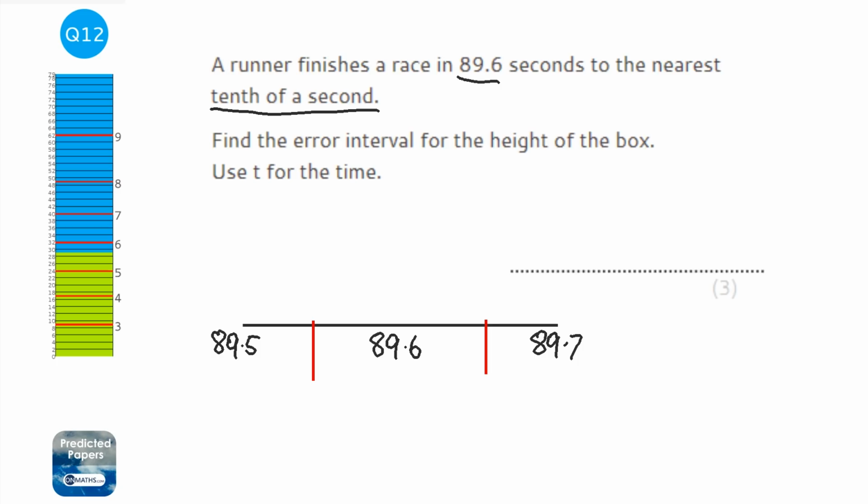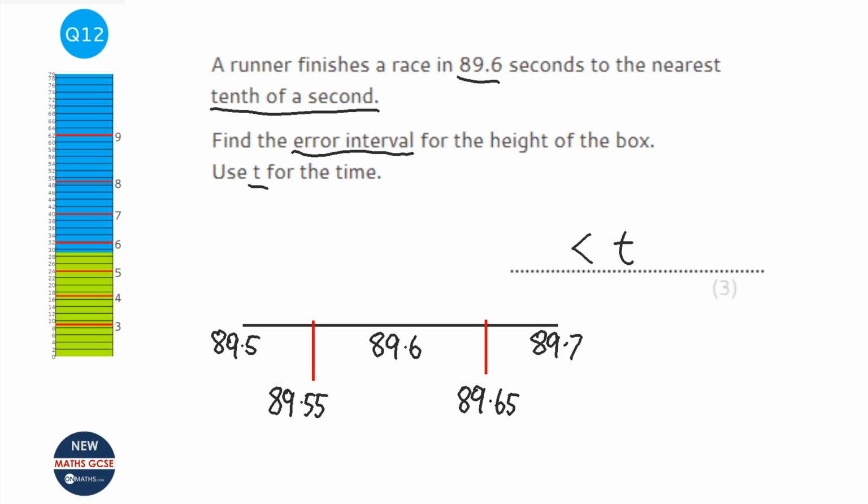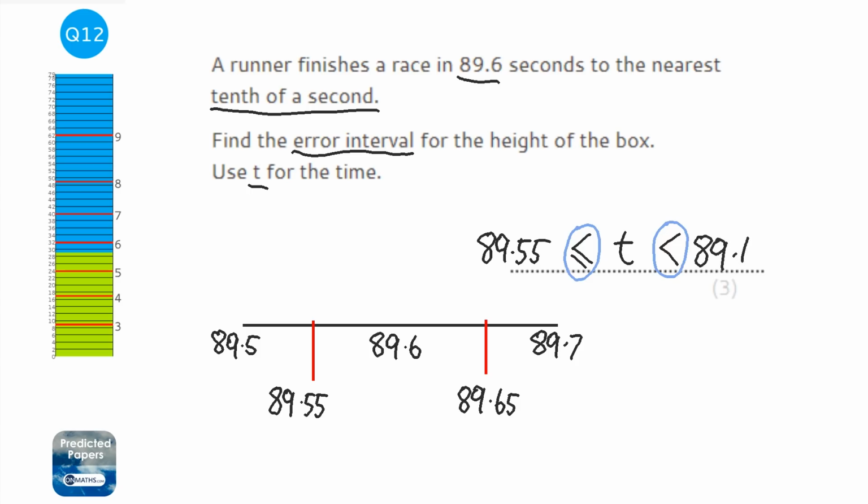Now to find the bounds, we just find the halfway points. This left hand one will be the lower bound, the right hand one will be the upper bound. So that's going to be 89.55 and 89.65. Now it says it wants it as an error interval and use t for the time. So we put t in the middle, then we put the greater than sign on the left hand side, and then just the normal inequality on the right hand side. Now these two signs here will always be the same. Okay, so when you're asked to do an error interval, it's that way around. So we're going to do our 89.55 on the left hand side and 89.65 on the right hand side.